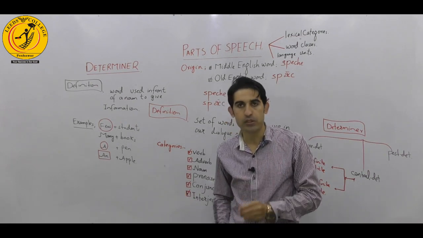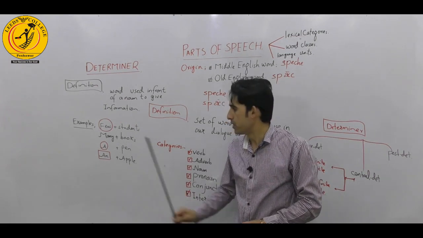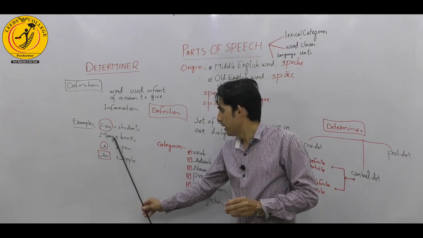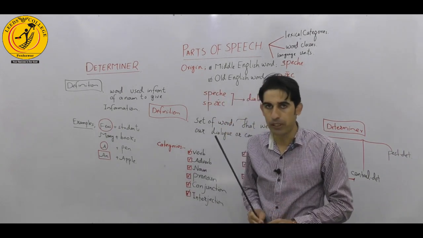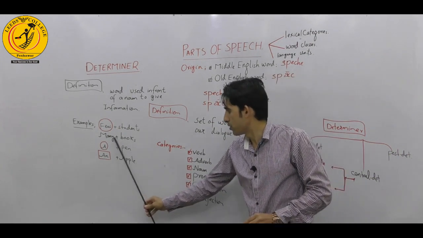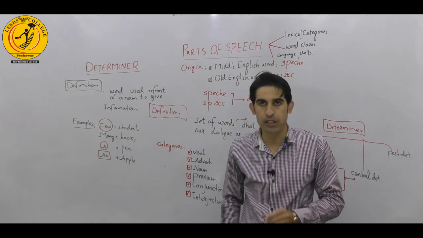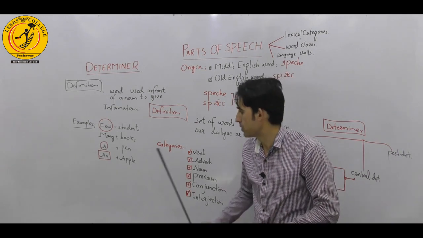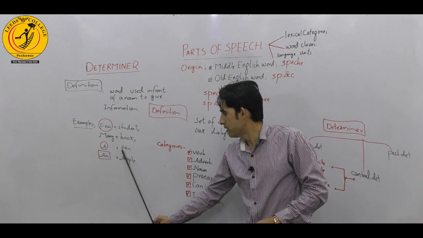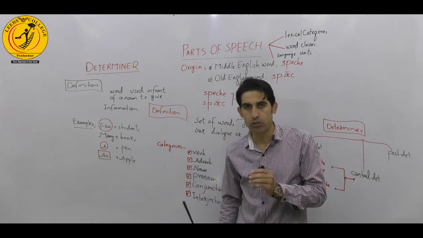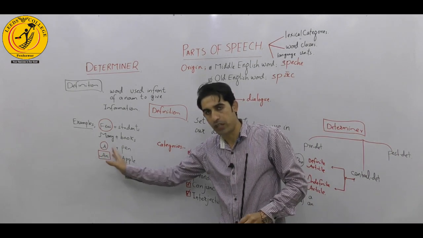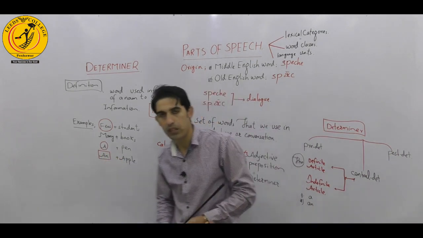A determiner may be singular and may be plural. Here we have few, which is a plural quantifier. Next, if we ask how many books, we say many books. Many is used as a determiner, a plural quantifier with plural nouns. Likewise, a pen and an apple. Both of these determiners are placed before the nouns, and they give information about them. Okay.